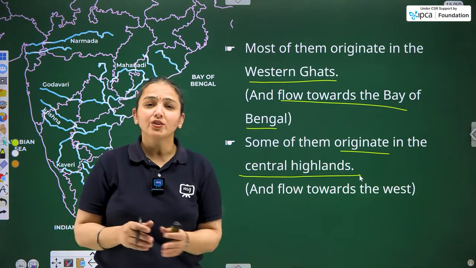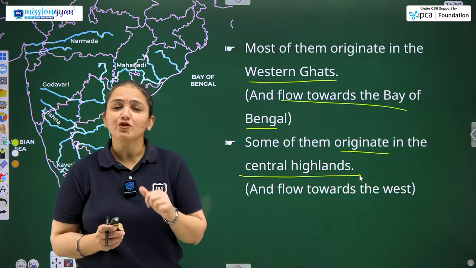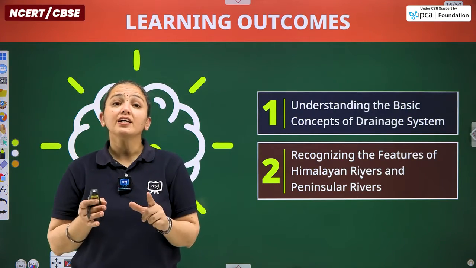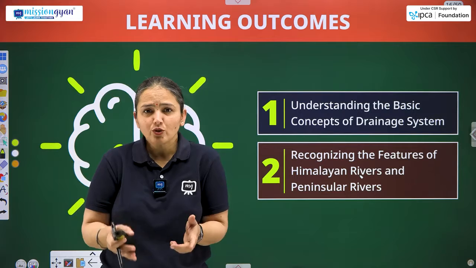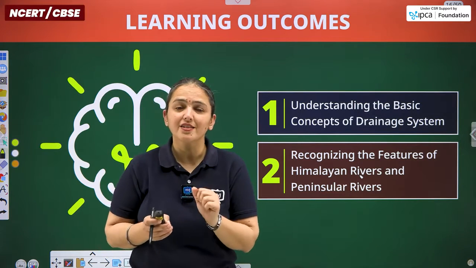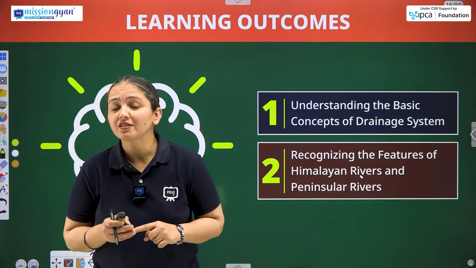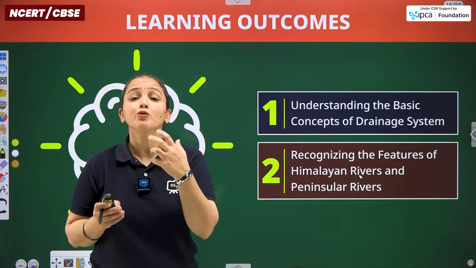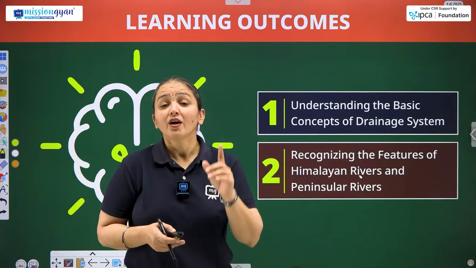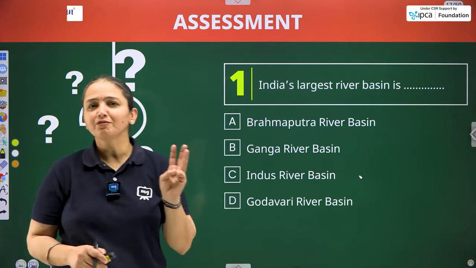So that was all about some of the features of the Himalayan and Peninsular river systems. On that note, we can consider today's learning outcome: we have discussed the concept of drainage system or drainage in terms of India. Along with that, we have discussed the recognition of the prominent features of the Himalayan river system and the Peninsular river system. It's time to recall today's class, whatever we have discussed, with the help of 3 MCQs.